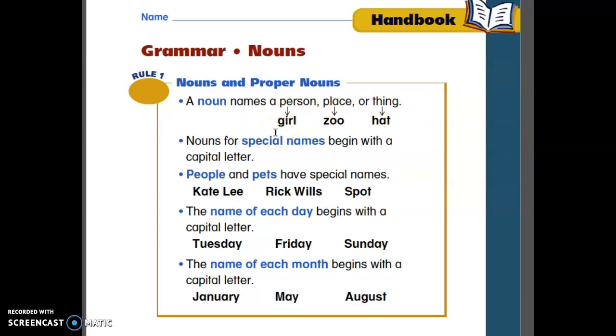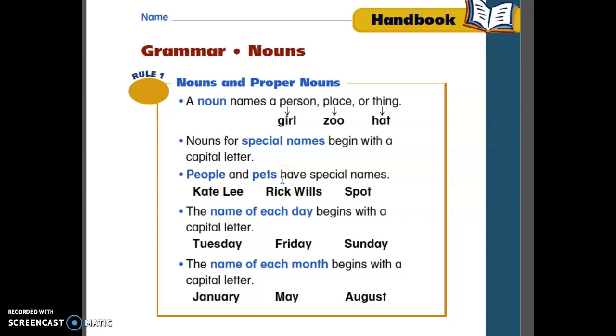So we have special names with a capital letter, okay, uppercase. So this is like a big letter, okay. So this is a lowercase, uppercase. We call the uppercase capital letter also. Lowercase, okay, a lowercase is small. Okay, so we can talk about your name, my name, or it can be Kate, Lee, Rick, or Spot. That's a weird name. Or it can be also the pet's name. Okay, your dog, your cat, your fish.